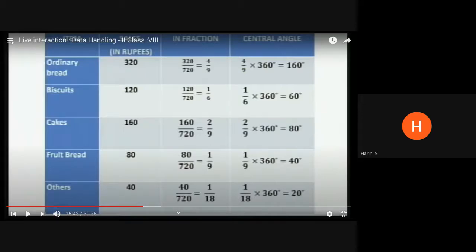You cannot generalize this and say, okay, I will take half of the given amount as the angle. That is wrong. It is just a coincidence that it has happened like this in this given problem. It cannot be generalized at all. You have to first find the fraction, then use the formula for the angle to get the central angle. You have to follow these steps one by one. Don't ever generalize based on one problem.